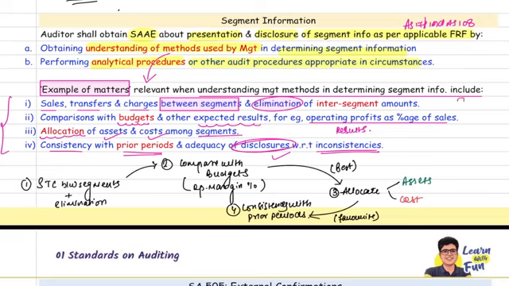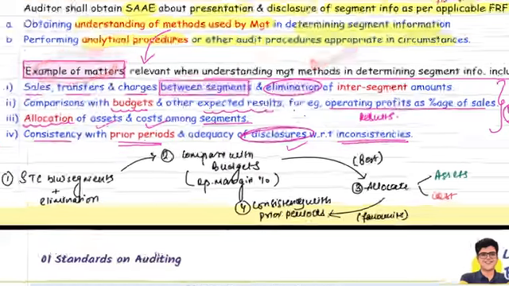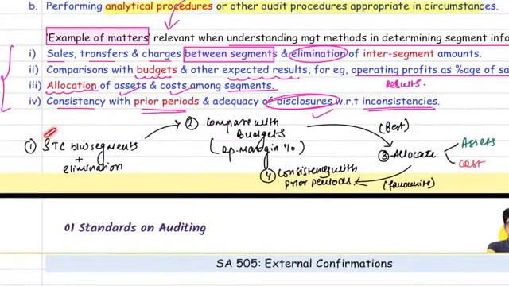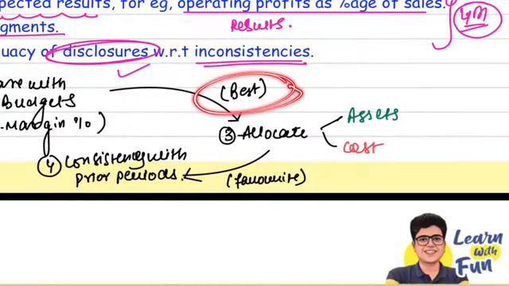So sometimes ICAI asks a direct 4-marker question on this topic. Please give examples of matters when understanding management methods. So these 4 points you can easily remember in a flow. First of all, STC: sales, transfers, charges between the segments and its elimination. After the elimination, whatever is the result, compare with the budgets. For example, operating margin. Now, sir, whichever segment is performing best, understand in the flow. Whichever segment is performing best, you allocate the assets. Not only allocate the assets, but also allocate the cost.